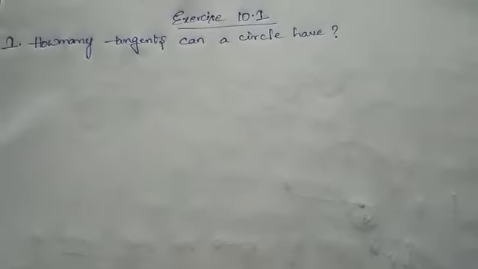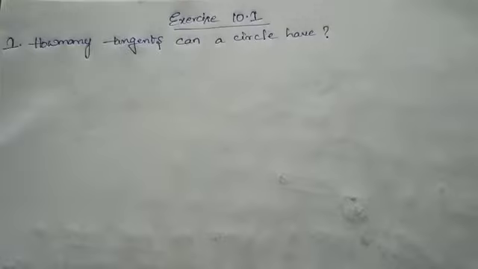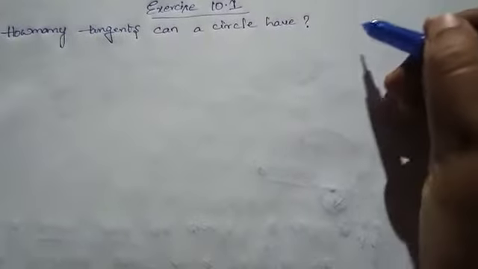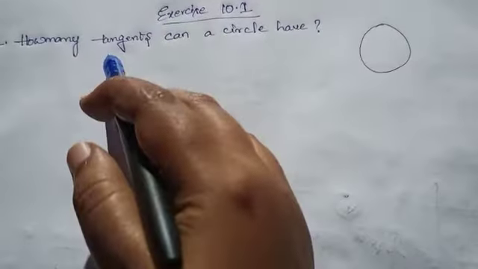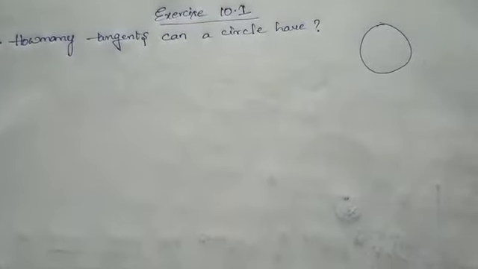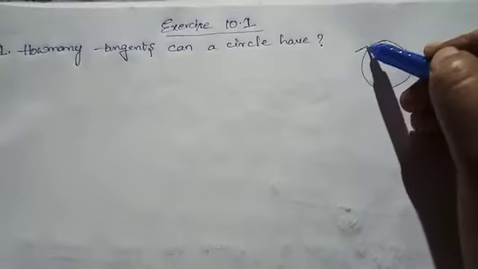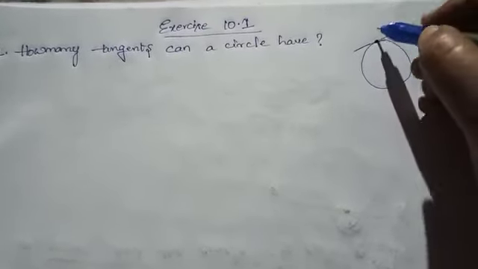Let's discuss exercise 10.1. First question: how many tangents can a circle have? See, this is the circle. We know tangent: a line that touches the circle at a single point is called a tangent of the circle. This is one line that touches the circle at a single point.